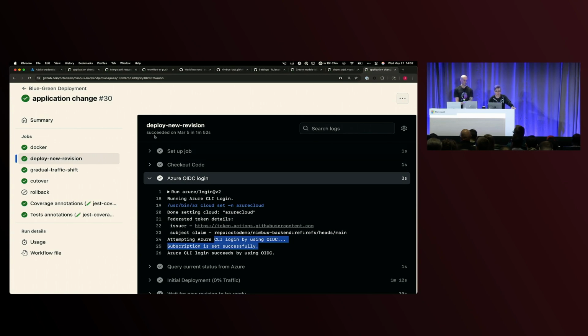Another thing we want to talk about is security from a perspective of logging and traceability. So you've deployed everything, you have your stuff running over in Azure, but how do you verify what was deployed?